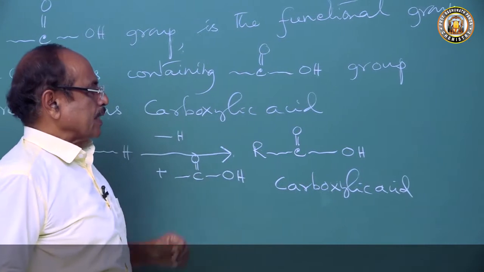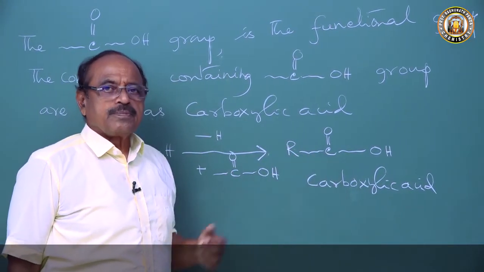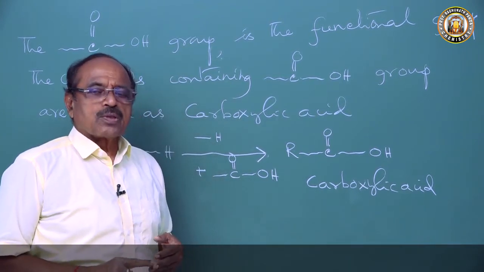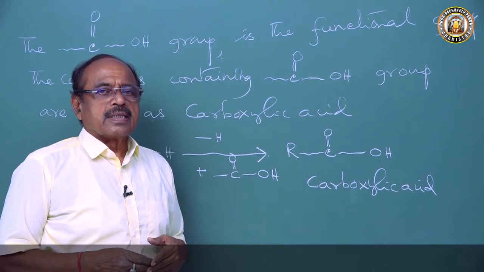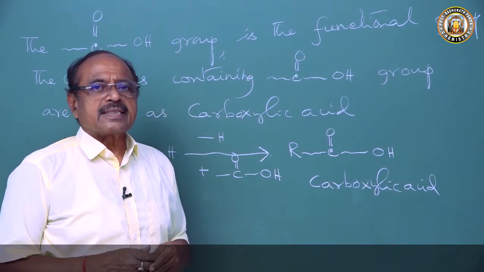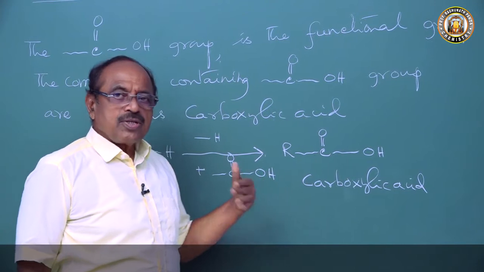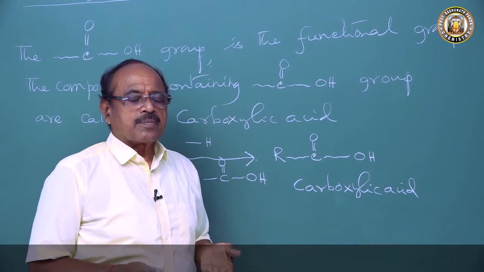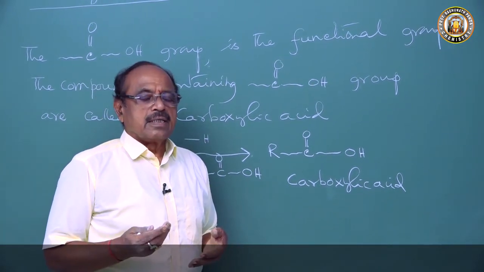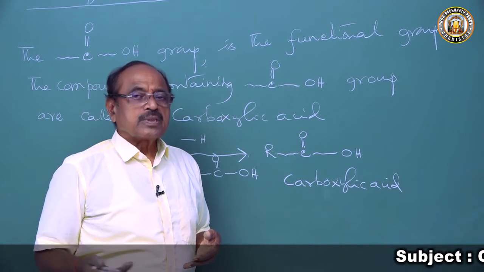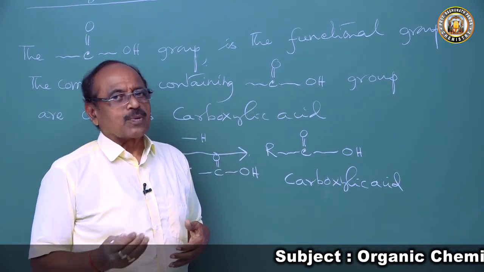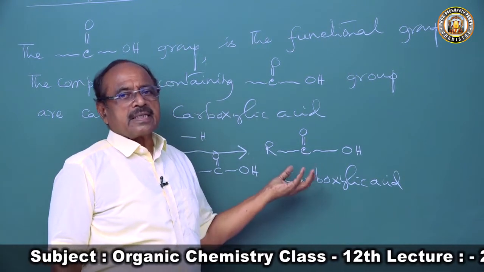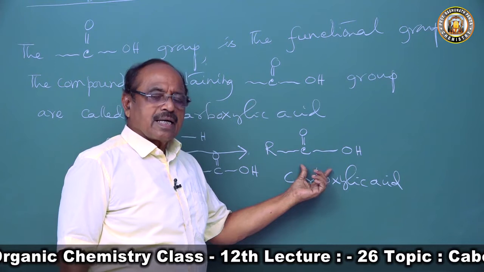Those carboxylic acids that contain one COOH group are called monocarboxylic acids, or simply carboxylic acids. Those that contain two COOH groups are called dicarboxylic acids, and those that contain three COOH groups are called tricarboxylic acids. Carboxylic acids containing more than three carboxylic acid groups are called polycarboxylic acids.